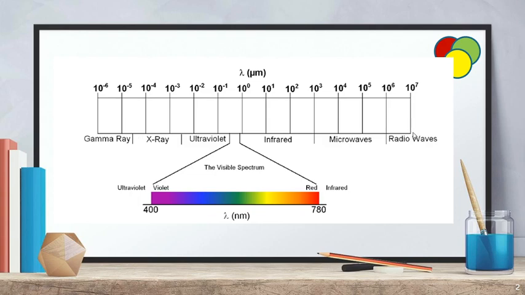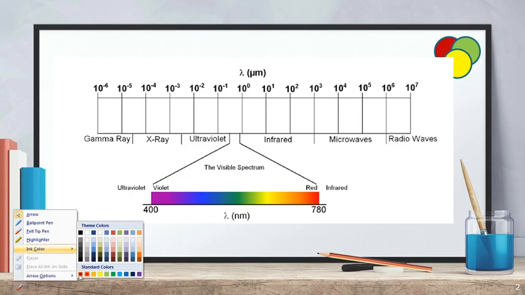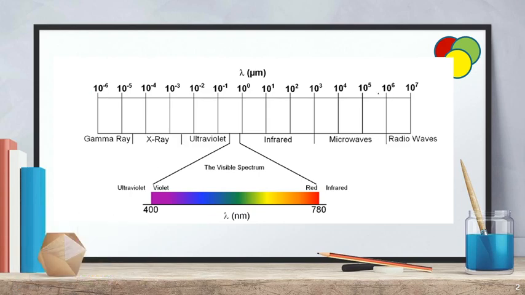So from gamma ray to radio wave, the energy of the radiation must decrease and the wavelength of radiation must increase. According to Planck's law, it is given as E is equal to h nu, which is equal to h into c by lambda. So here c is the velocity of light and lambda is the wavelength.